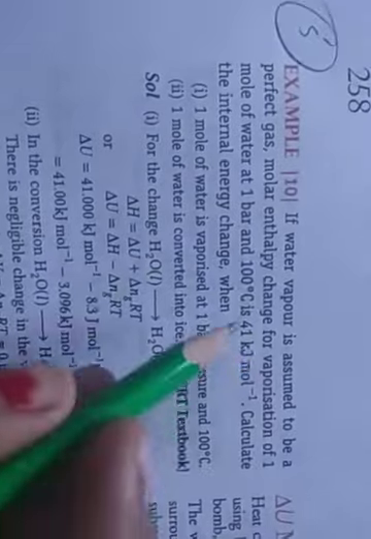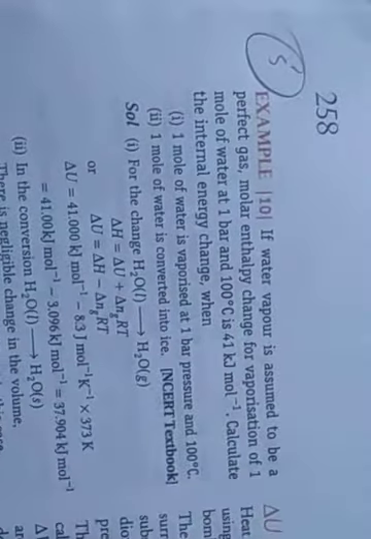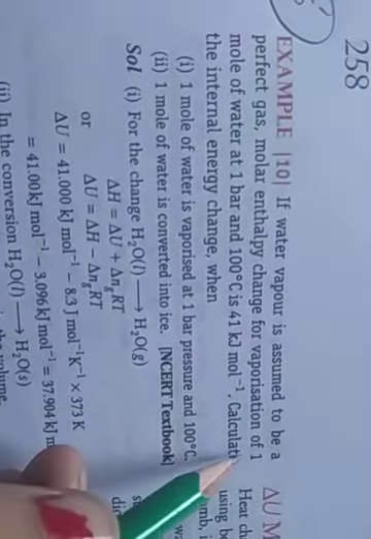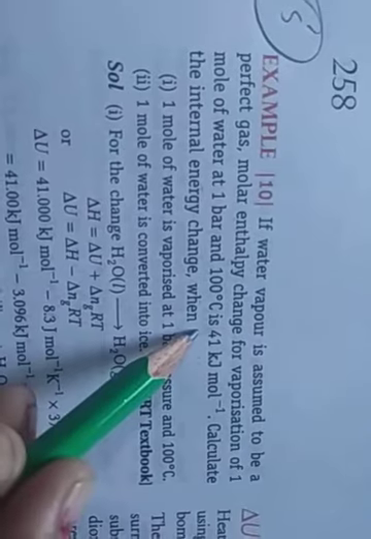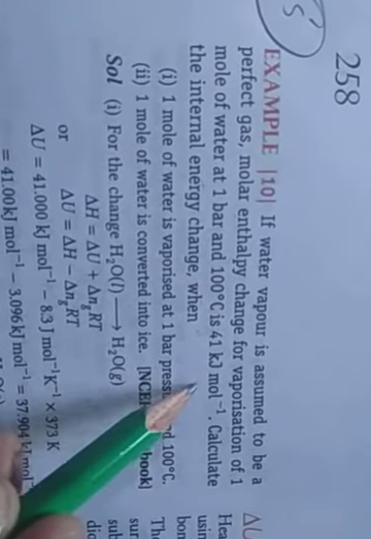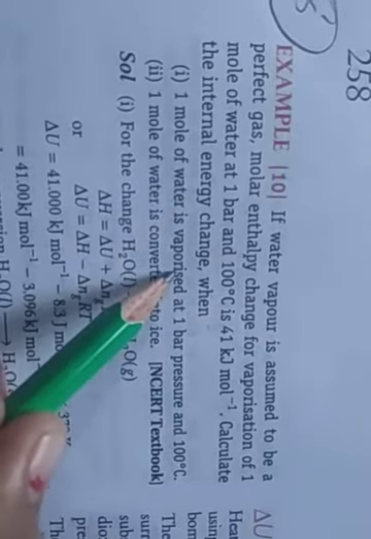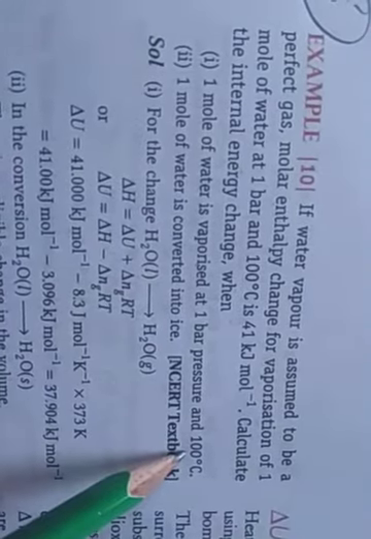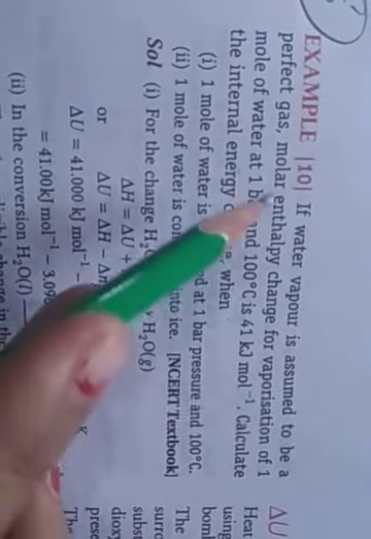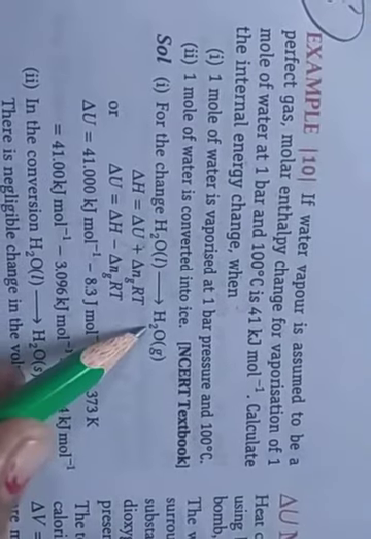Next question: if water vapor is assumed to be a perfect gas, and the molar enthalpy change for vaporization of 1 mole of water at 1 bar and 100 degrees Celsius is 41 kilojoule per mole, calculate the internal energy change when 1 mole of water is vaporized at 1 bar pressure at 100 degrees Celsius. Water vapor is assumed to be a perfect gas, so liquid water H2O converts into water vapor H2O gas.